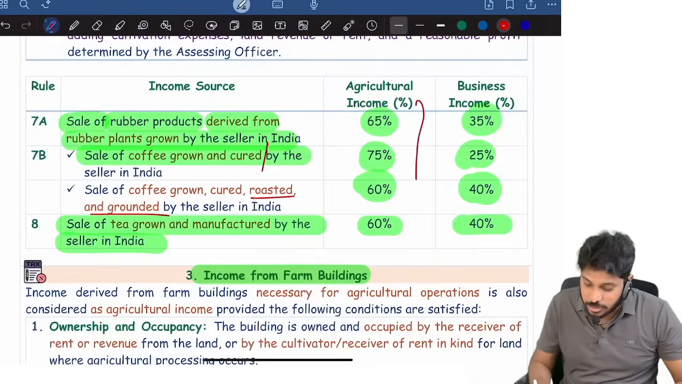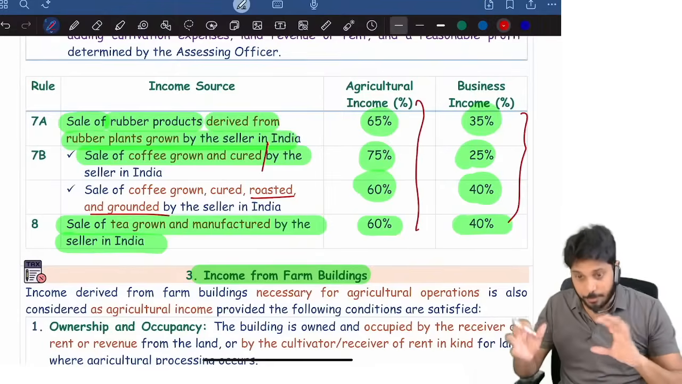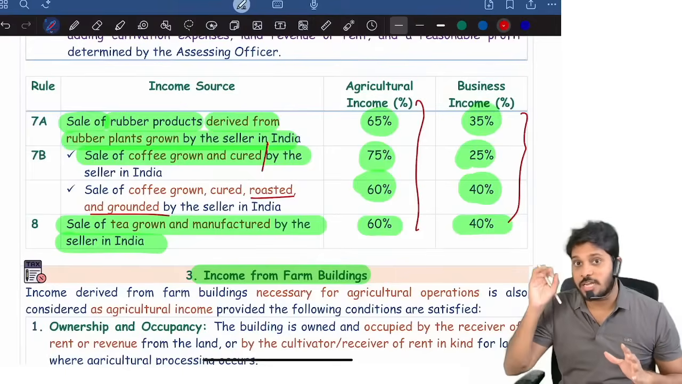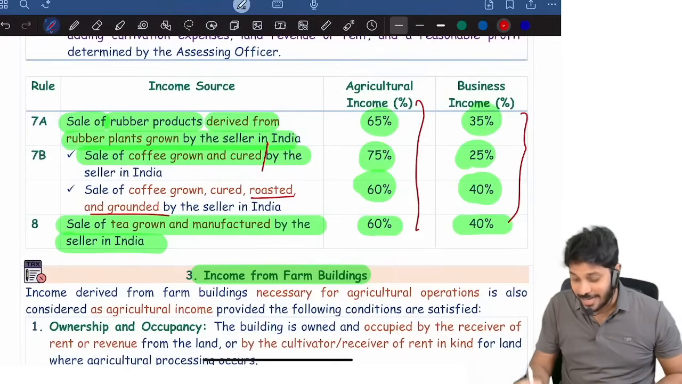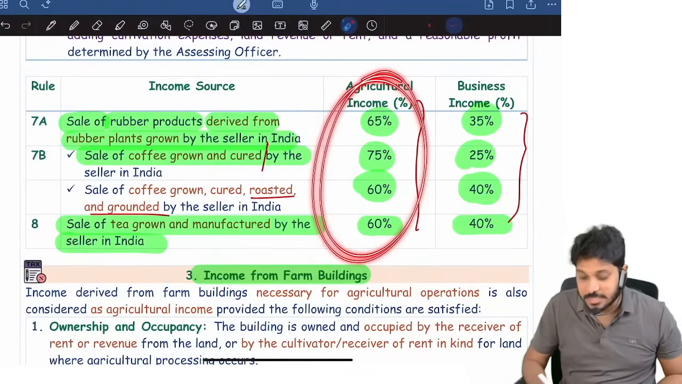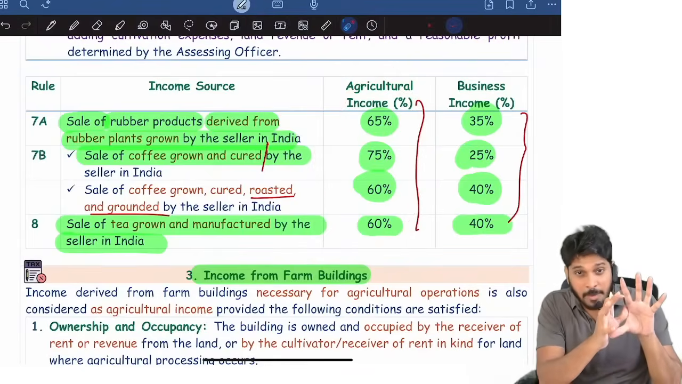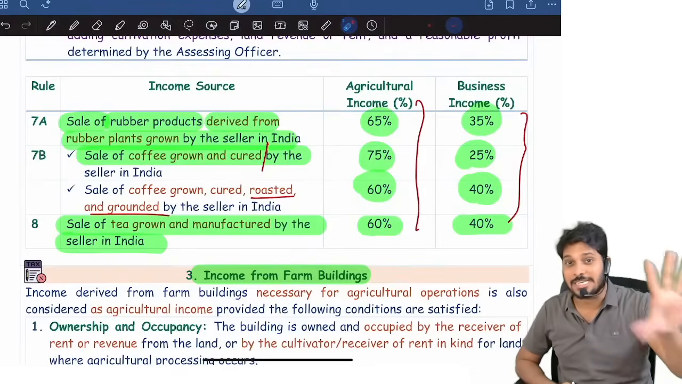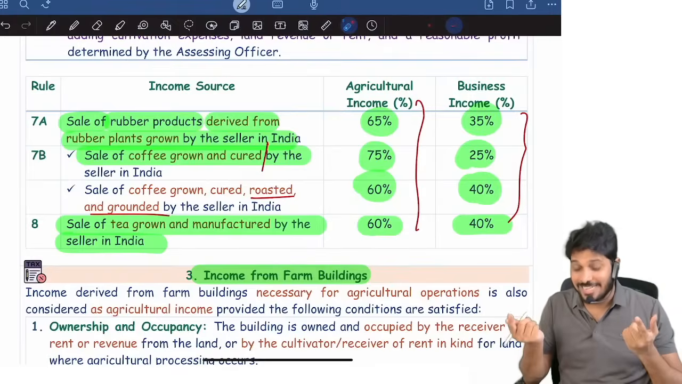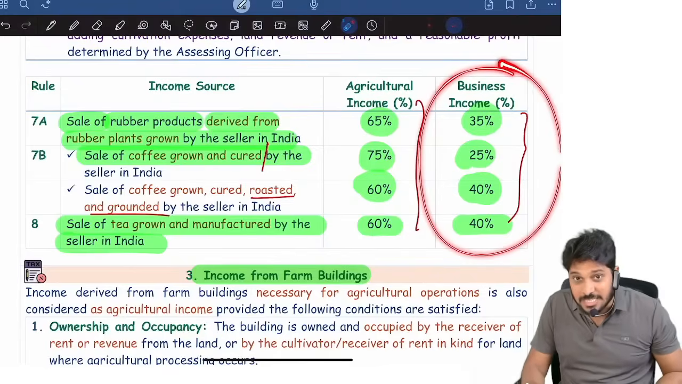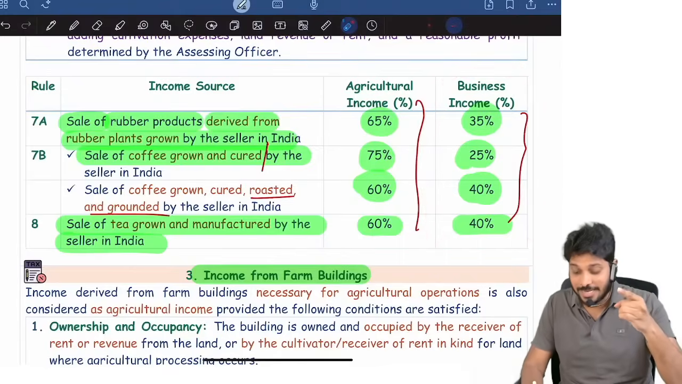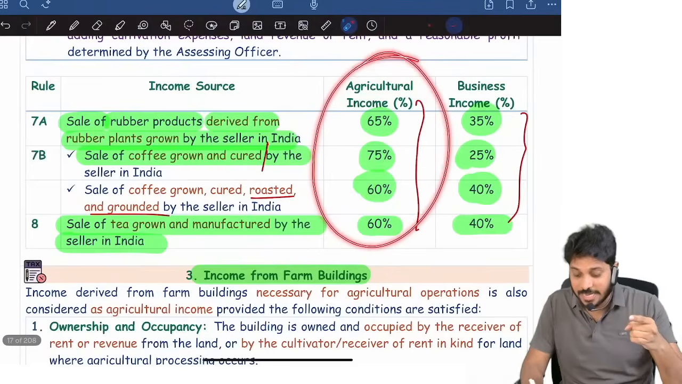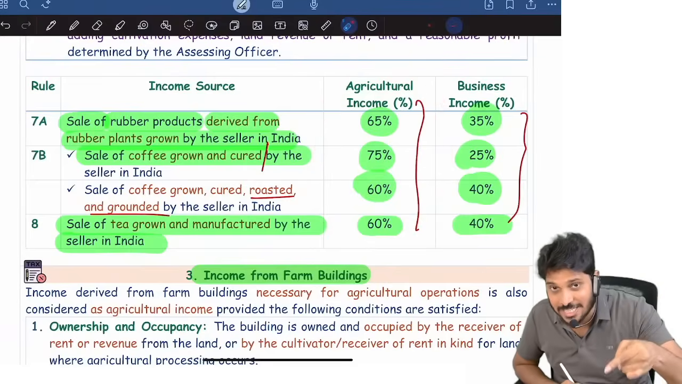Now many students, if this question is given, will compute everything superbly. Total income and all, they'll compute correctly. But when they're computing tax, they forget to consider the 65, 75, 60, whatever amount they get. They will forget to consider that. When you're computing tax liability, you should not compute tax only on the business income. When you're computing basic tax, the aggregation concept will apply. Since agriculture income is involved, the aggregation concept will apply.